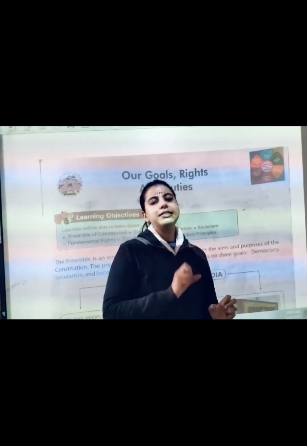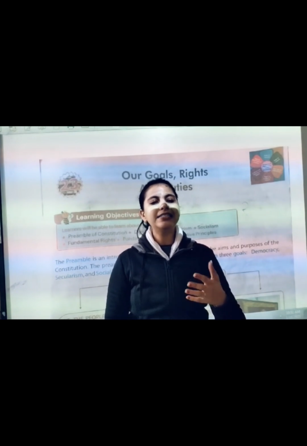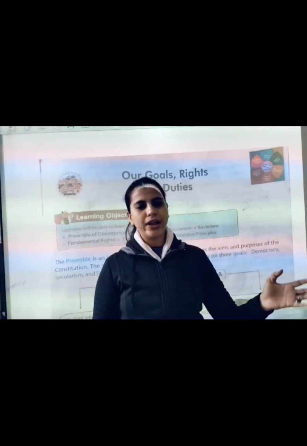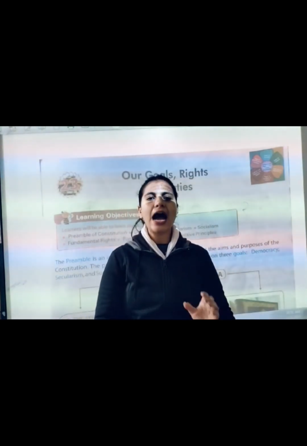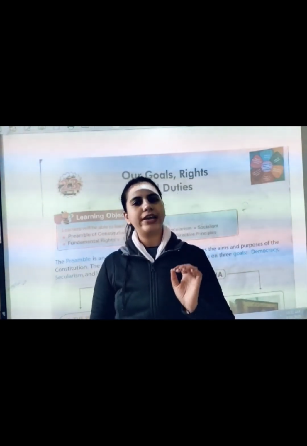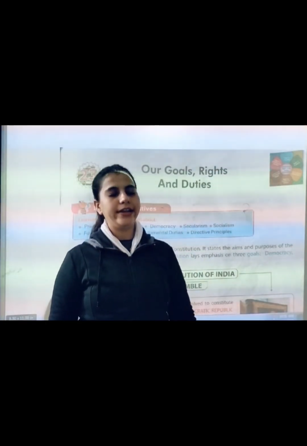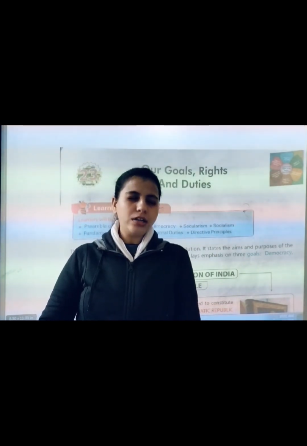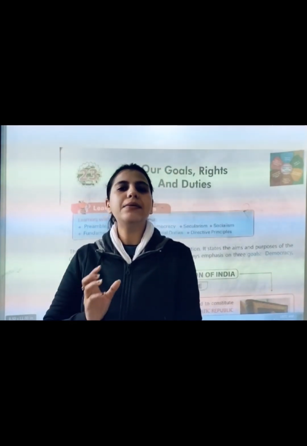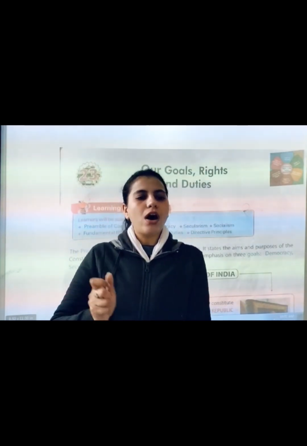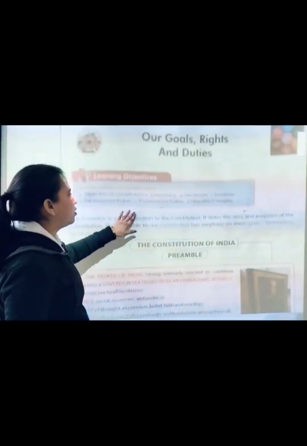The Constituent Assembly took 3 years to answer all these questions, and finally a set of basic rules was framed. They framed the basic rules and regulations of our country, and it is the Constitution of Free India. So what is the Constitution? Constitution is the rule book of our country, and on January 26, 1950, the country adopted the new constitution and India became a republic and government free from any external control. So let's talk about the constitution deeply.